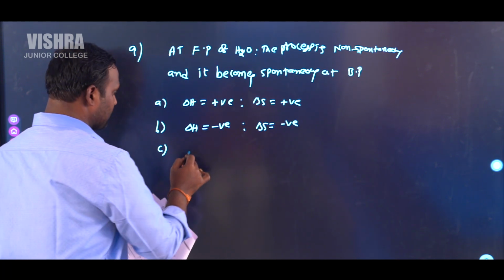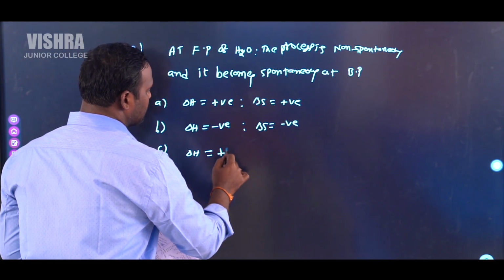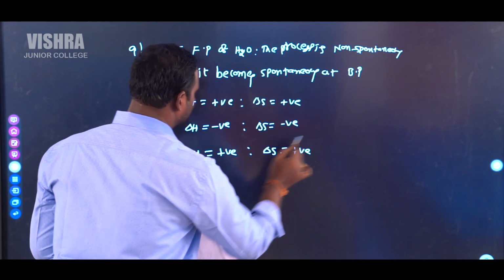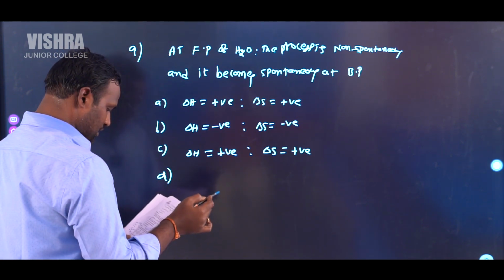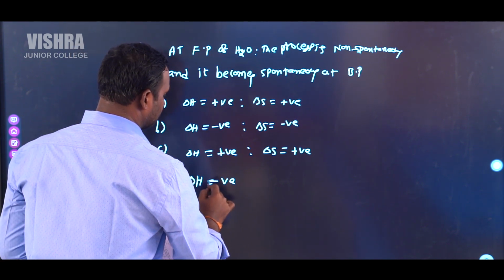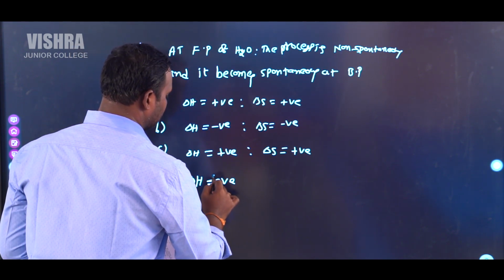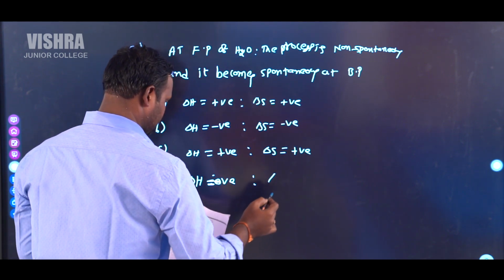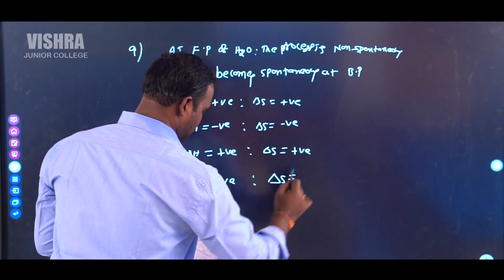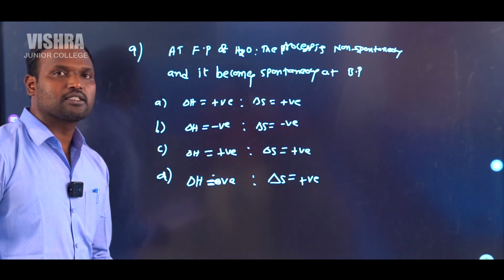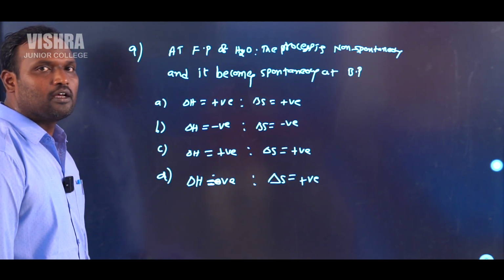Third option is delta H is positive, delta S is also positive. Fourth option is delta H is negative, delta S is positive. Which one is the correct option in this case?